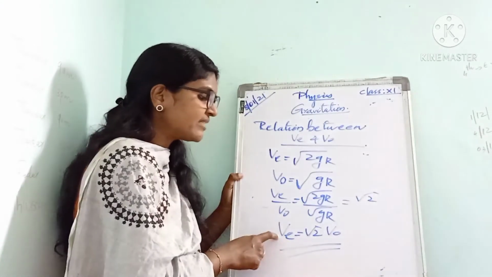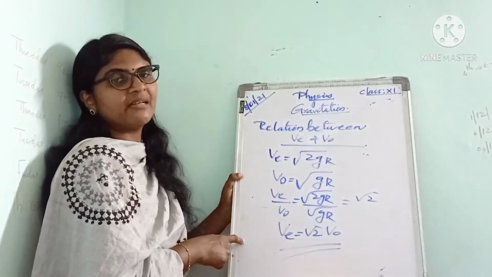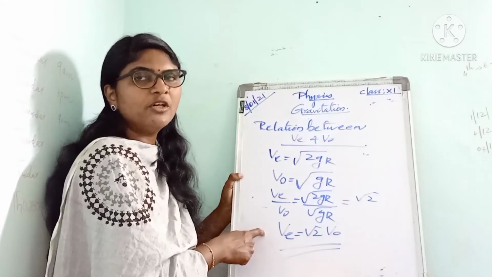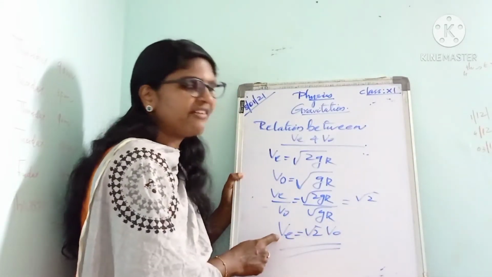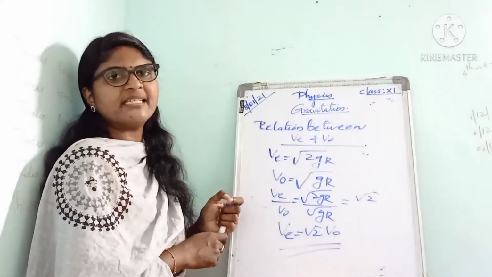That is, the escape velocity is root 2 times the orbital velocity. That is the relation between escape velocity and orbital velocity.